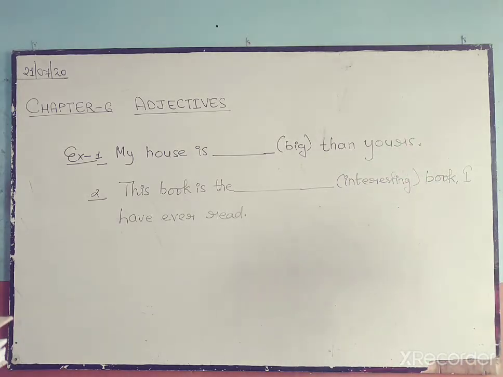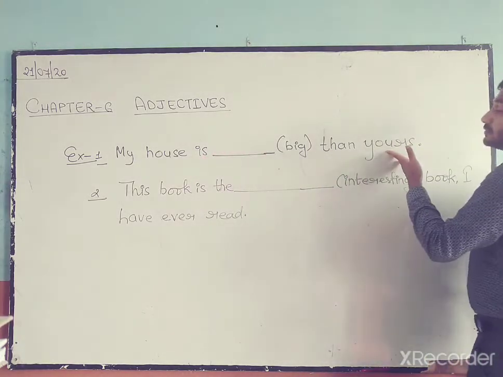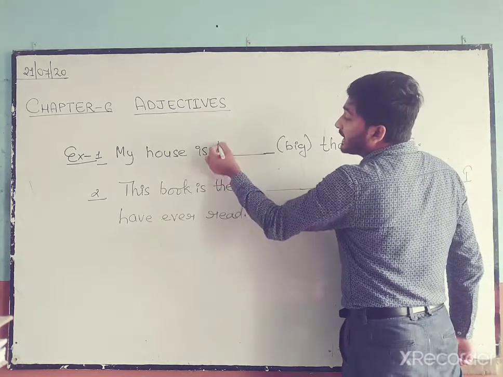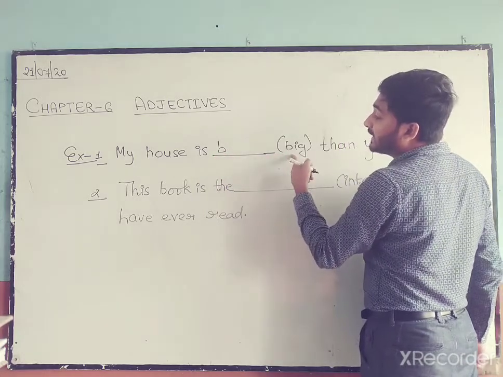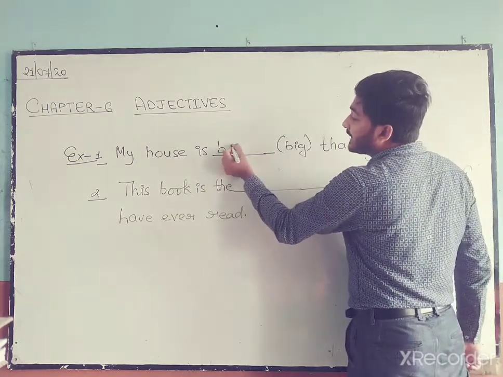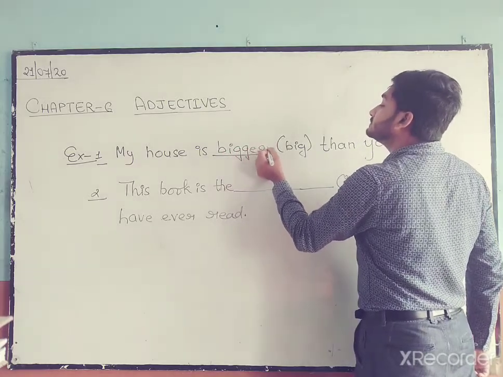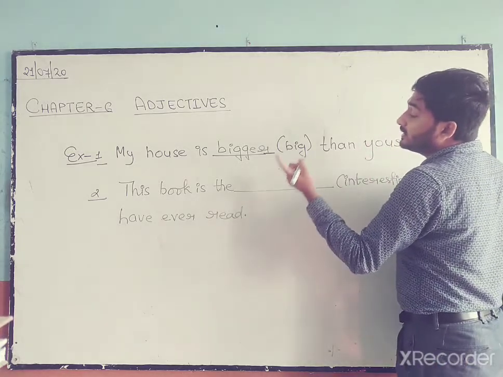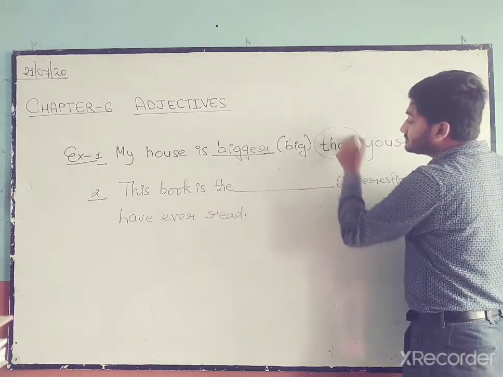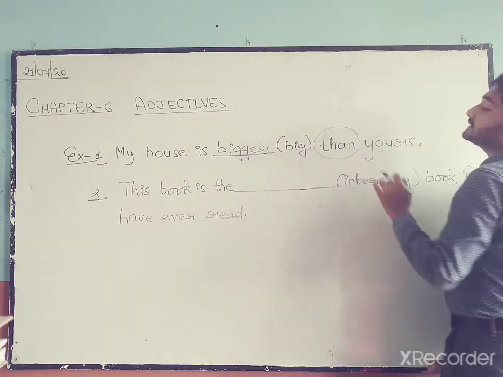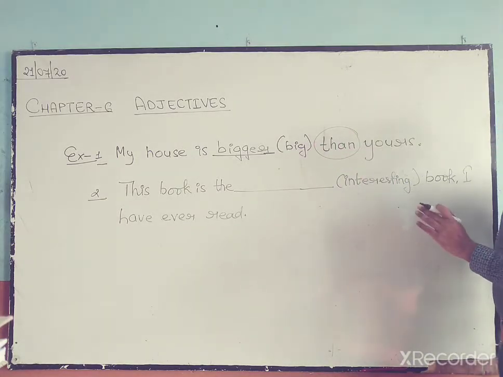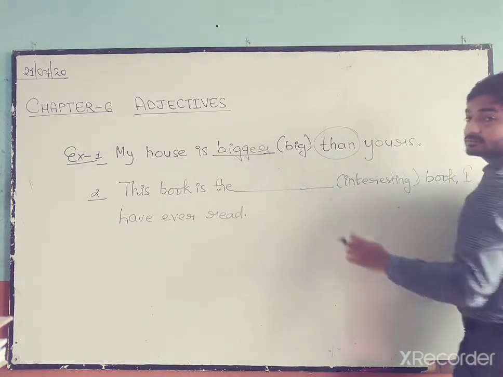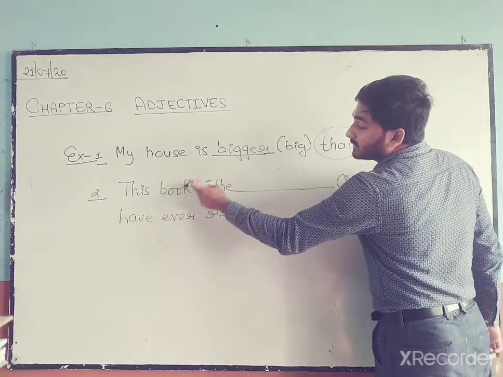Yes. So see, my house is dash than yours. Between whom is the comparison being made? My house and your house. That means between two, so we have to use the comparative degree. What will be the comparative degree of big? Only one syllable is there, so we add -er: bigger. Yes, my house is bigger than yours. And one more important thing, you can recognize by than that it is a comparative degree adjective. You have to fill in a comparative adjective when than is there after the blank. Got it?